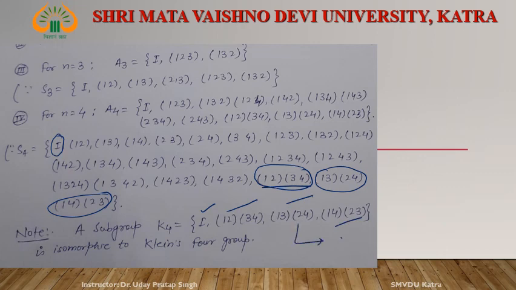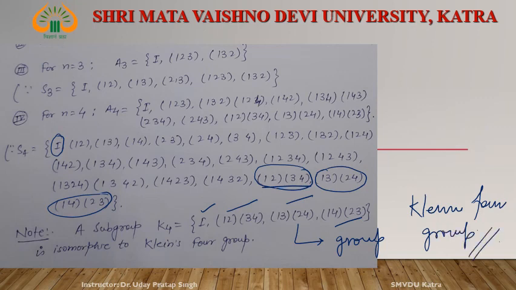This forms a group and is known as the Klein 4 group, right? This is not literally the Klein 4 group, but it is isomorphic to K4. Therefore, we can also call it the Klein 4 group.